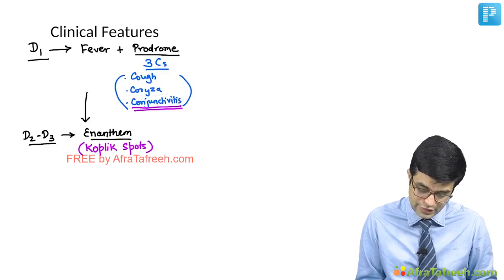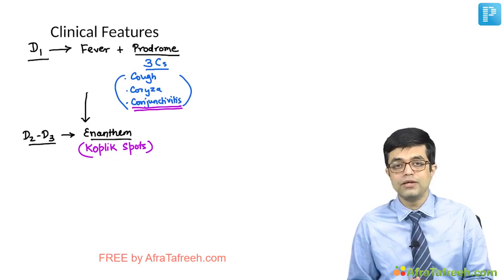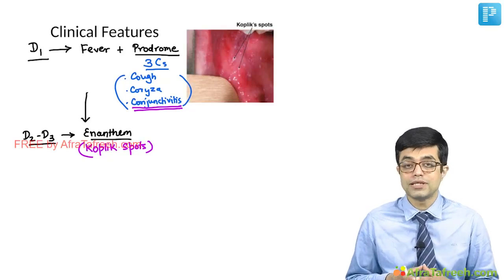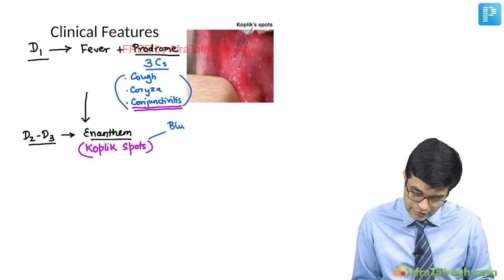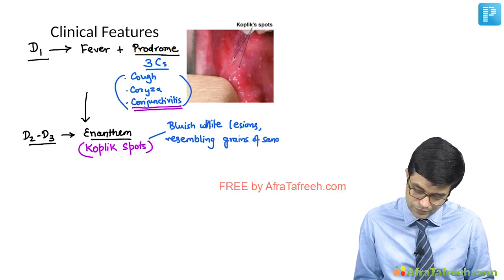What are Koplik spots? They are grain-like lesions with a surrounding erythema seen on the buccal mucosa. If I have to show you a picture, this is a typical picture showing presence of Koplik spots. The description given in the textbook says Koplik spots are bluish white lesions resembling grains of sand with surrounding erythema.